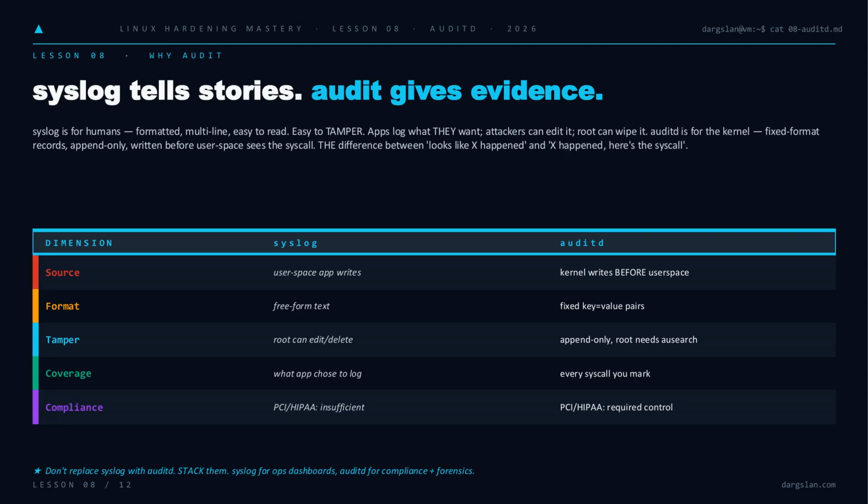Don't replace syslog, stack them. Syslog for ops dashboards. Auditd for compliance and forensics.